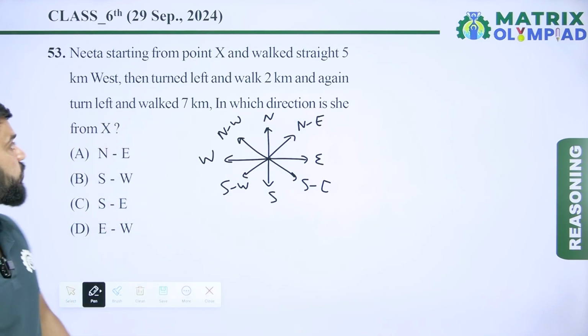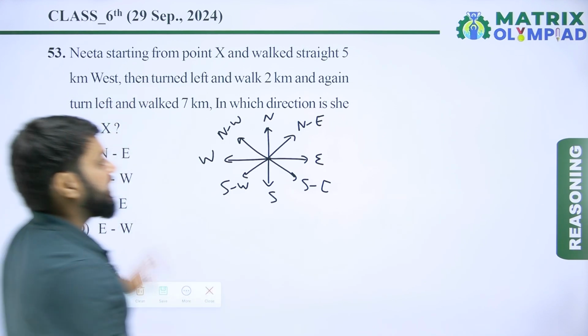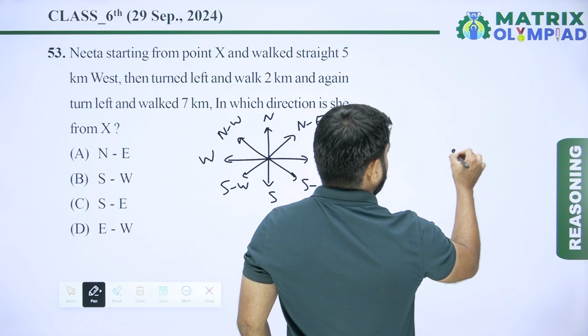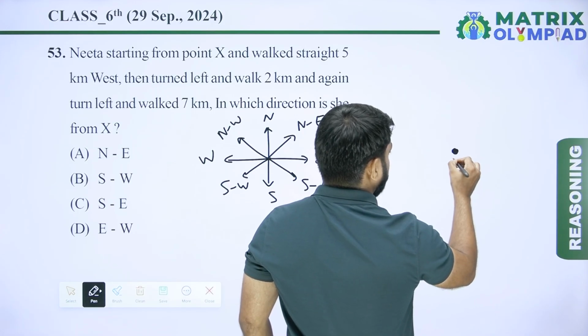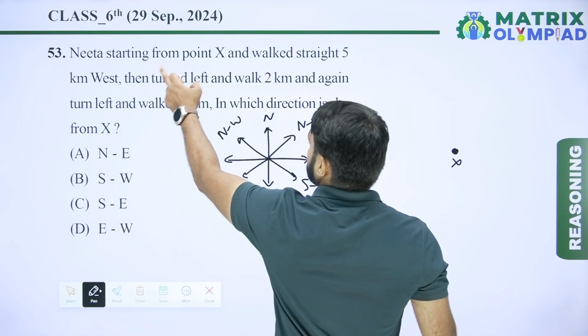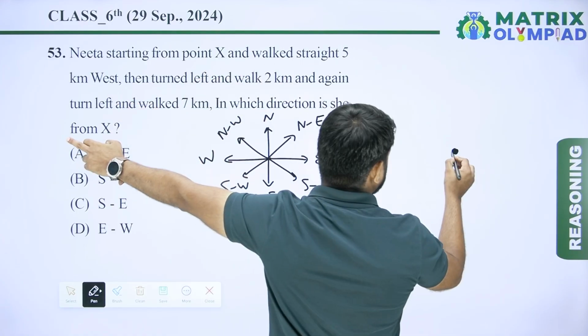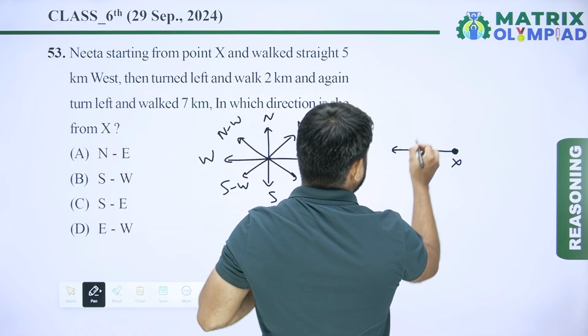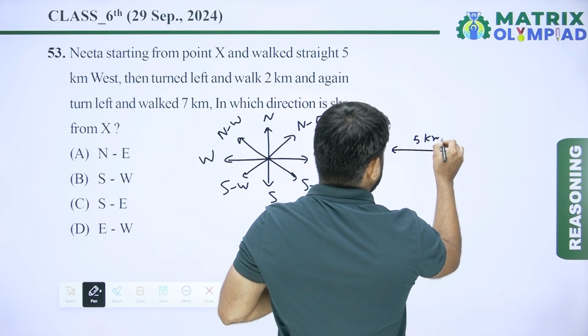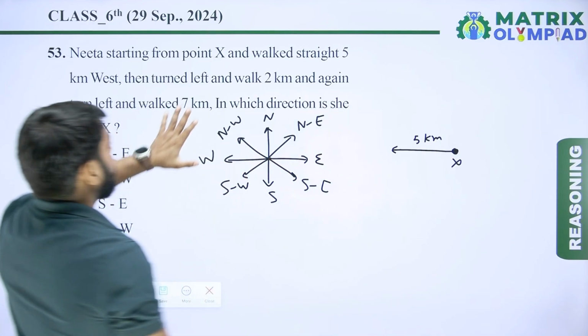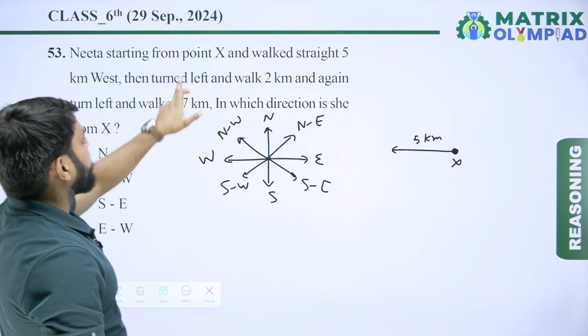Now according to the question, Nita starts from point X. So X is the starting point of Nita. Now Nita walks 5 km towards the west. Then she turns left.